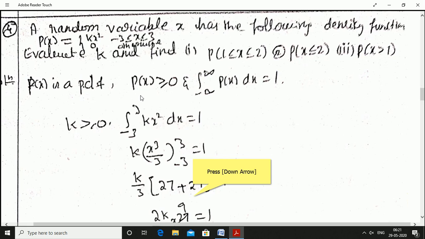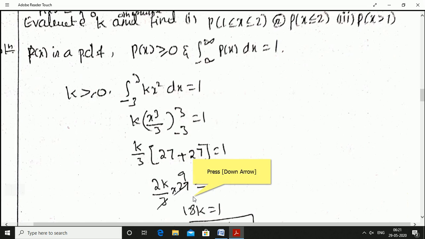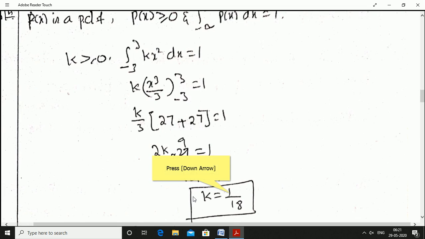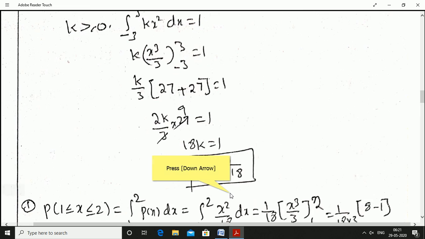And that function exists only from minus 3 to 3. Minus 3 to 3, p of x value in that limit is k x square dx is equal to 1. K constant, x square integration is x cube by 3. Between the limit minus 3 to 3 is equal to 1. K by 3 constant, upper limit 3 power 3, 27, minus lower limit minus 3 power 3 is minus 27, minus into minus is plus 27. It's equal to 1. 27 plus 27 is 2 into 27. K by 3 is equal to 1. 3 9s are 9, 2s are 18. K is equal to 1 by